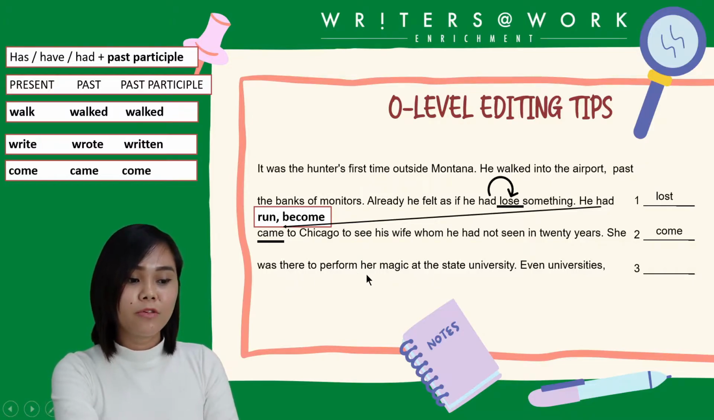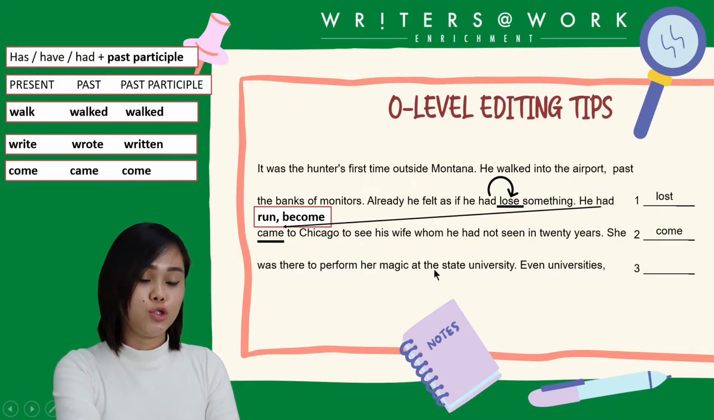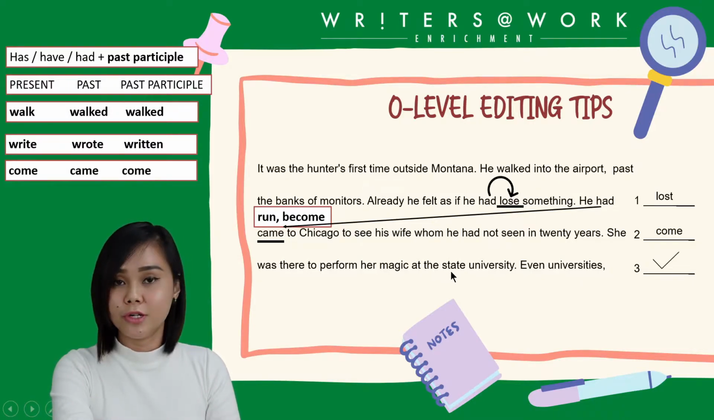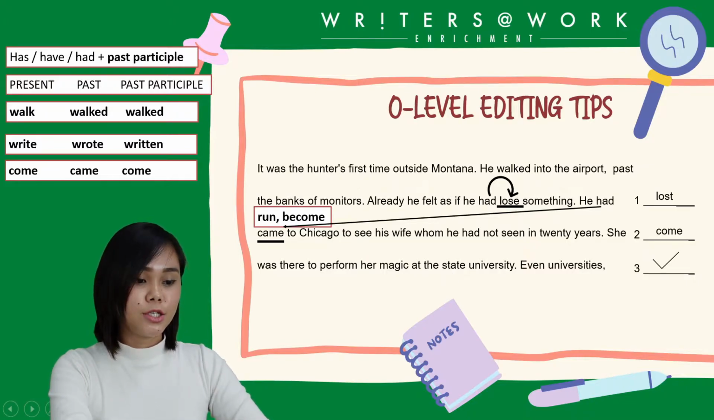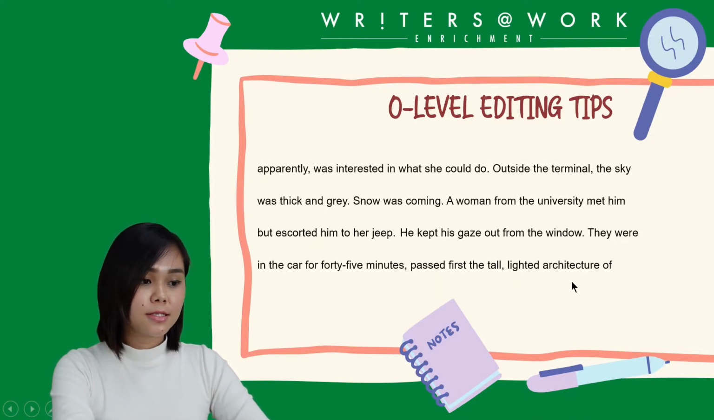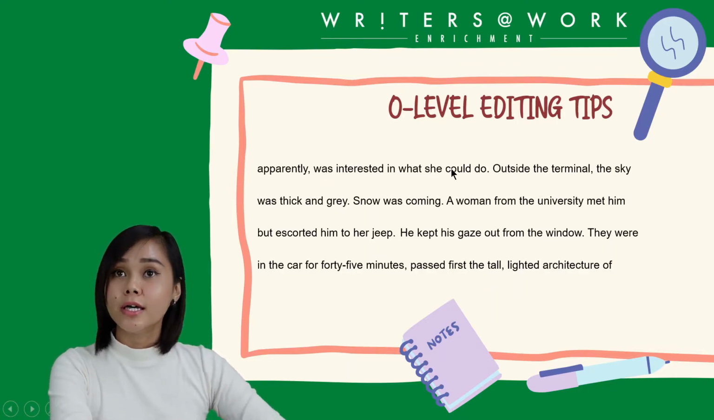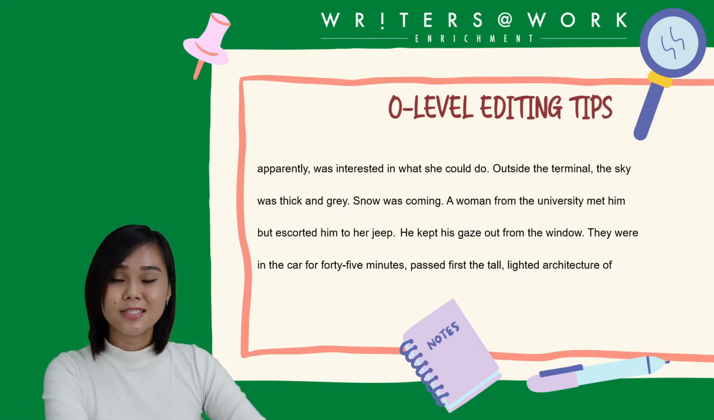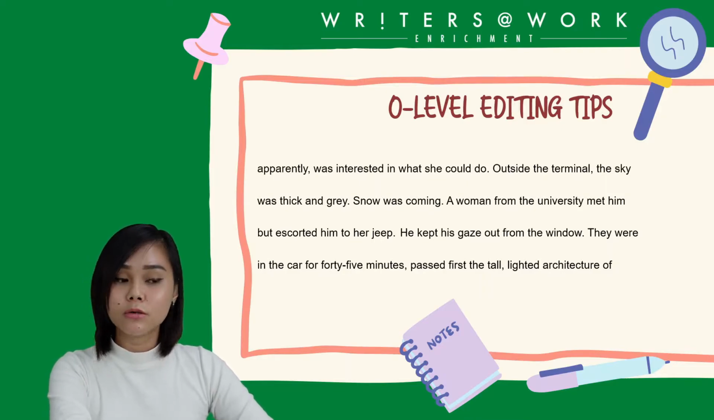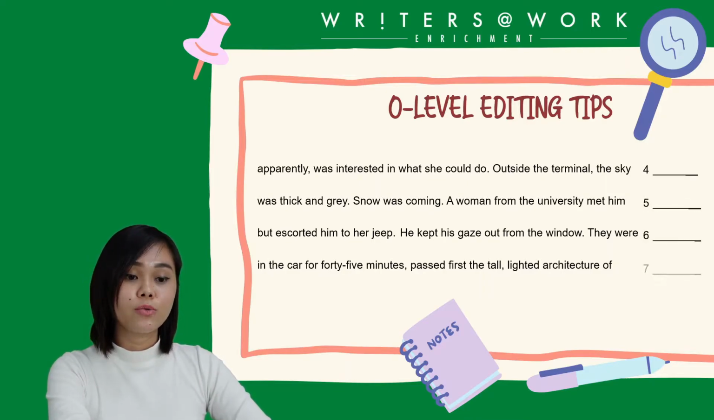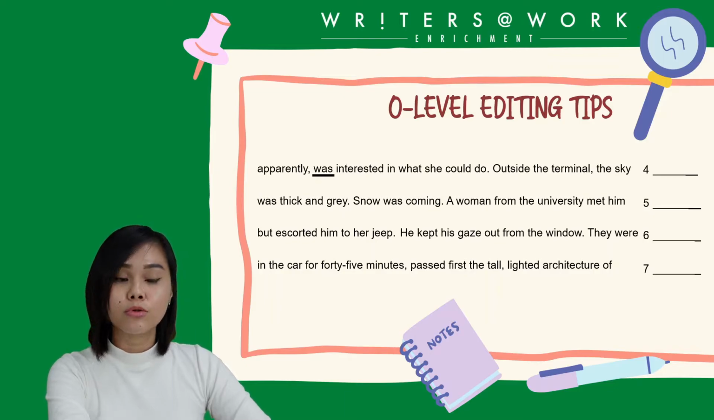She was there to perform her magic at the State University. This line has no errors, so we should put a tick mark right there. Let's continue. Even universities apparently was interested in what she could do. Now, your subject in the sentence is universities, that's plural, so the error here would be was. Plural version should be were, alright?